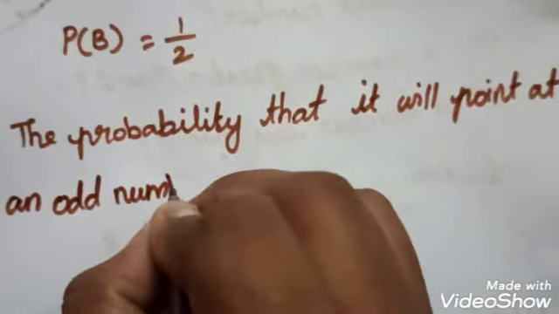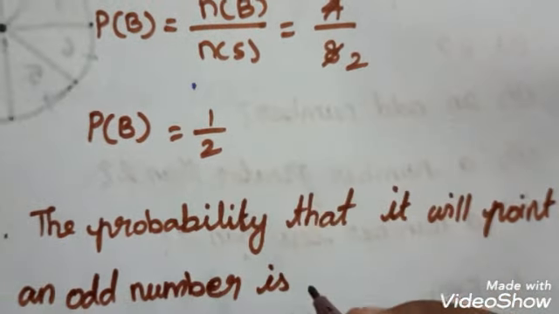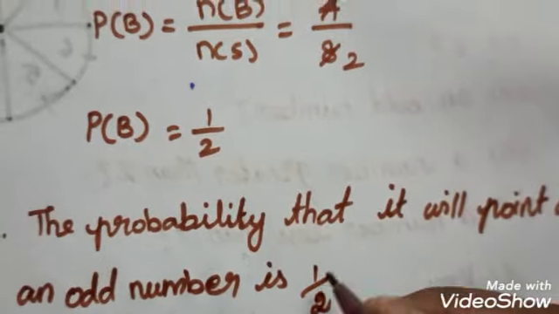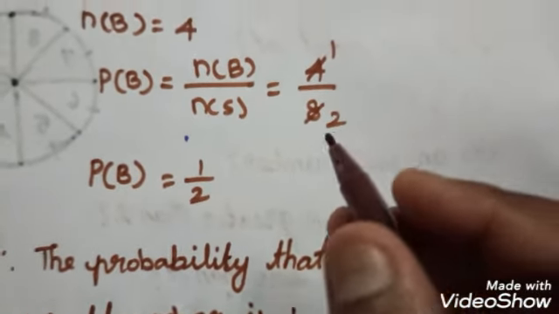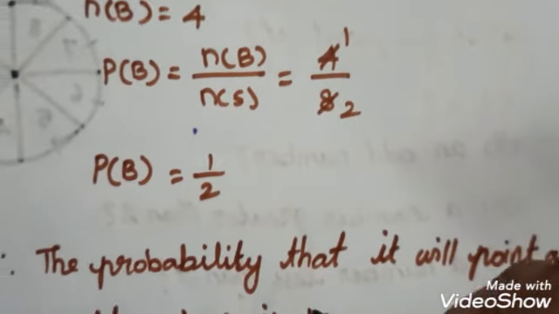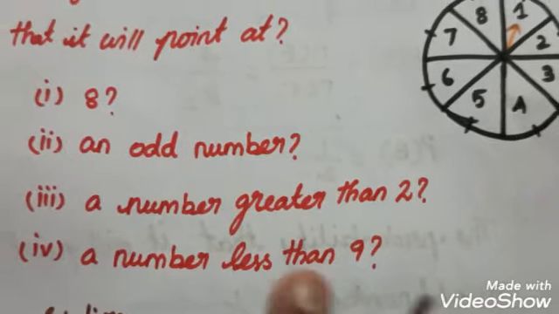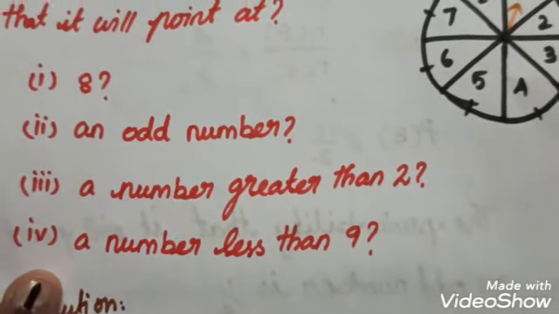Point at an odd number, what is the value? 1 by 2. So half of the element is an odd number. We know that 4 by 8, so half of the 8 is 4. So 1 by 2 is the answer. In this same question, you do the third one and fourth one as your homework.